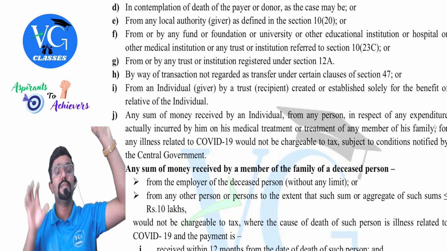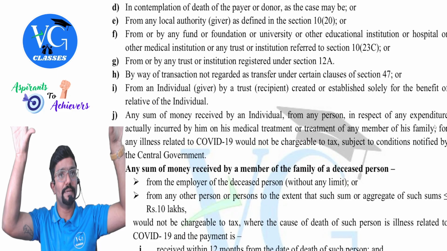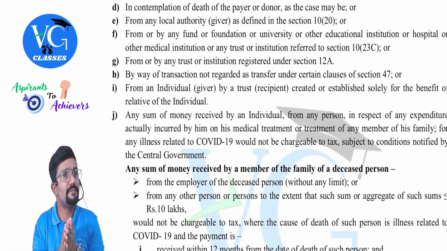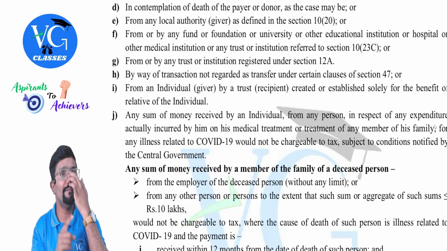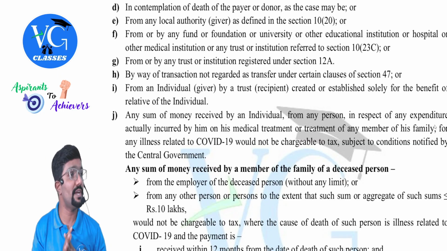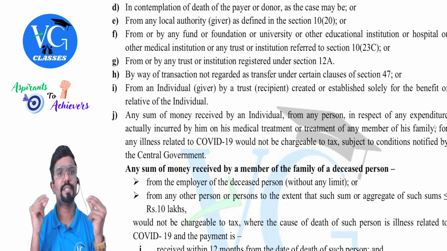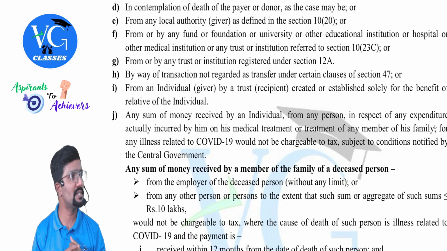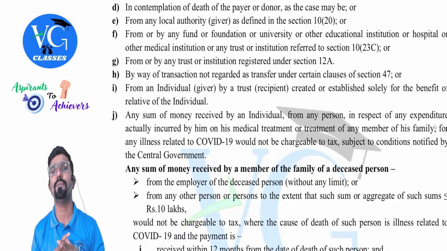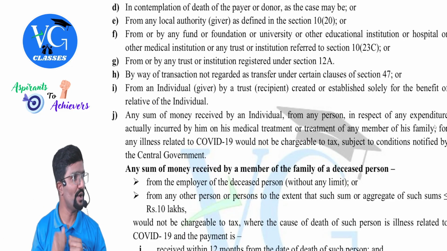We saw from the transferor point of view, it is not a transfer. Sir, for the receiver, is 56(2)(x) applicable? No. The receiver is an Indian company, you remember. Same way, demerger: the resulting company, Jio Financial Services, received some assets from Reliance Industries. Is 56(2)(x) applicable for them? No, guys. Hope you understood.